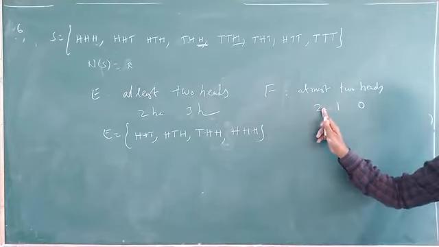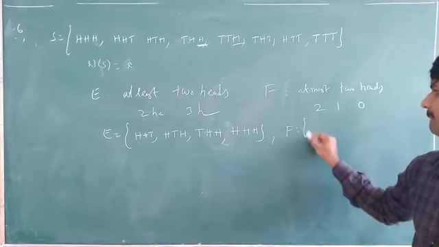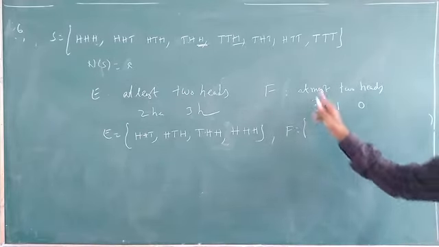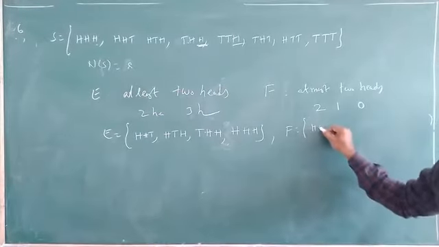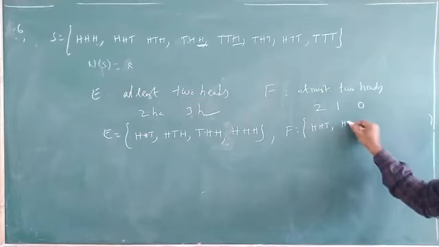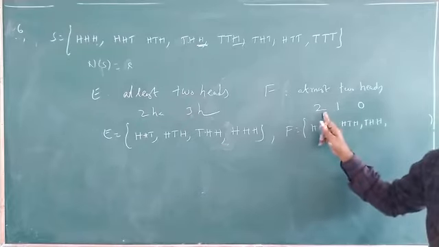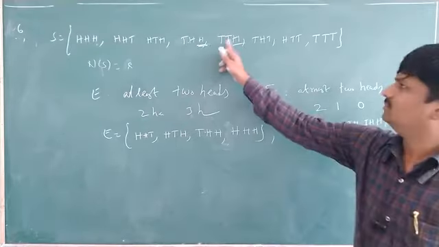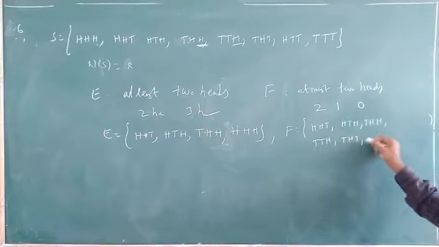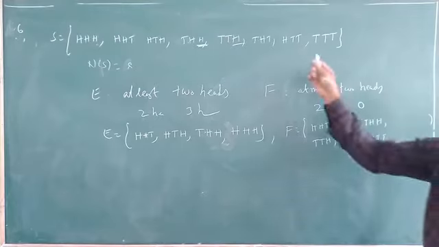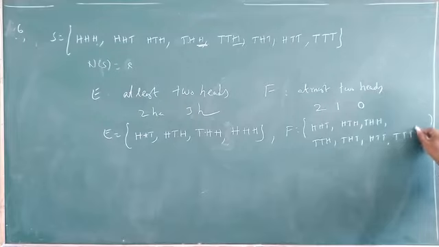Maximum means 2 heads, 1 head, 0 heads. Which outcomes have 2 heads? HHT, HTH, THH. 2 heads is completed. Next 1 head, HTT, THT, TTH. Next 0 heads means TTT. Okay, it is F.